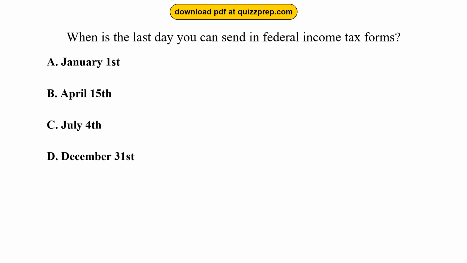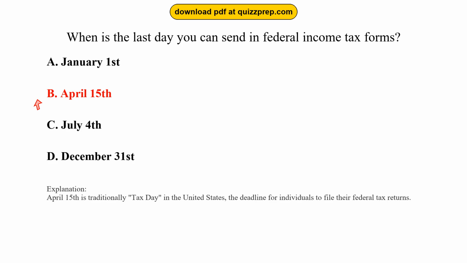Question 72. When is the last day you can send in federal income tax forms? Option A, January 1st. Option B, April 15th. Option C, July 4th. Option D, December 31st. The correct answer is option B, April 15th. April 15th is traditionally tax day in the United States, the deadline for individuals to file their federal tax returns.